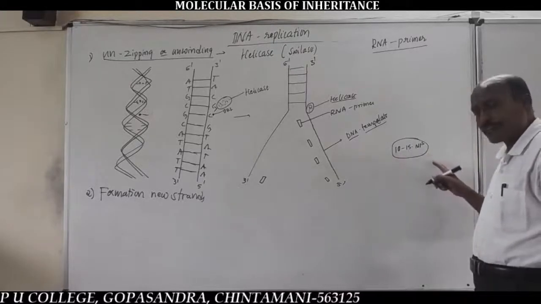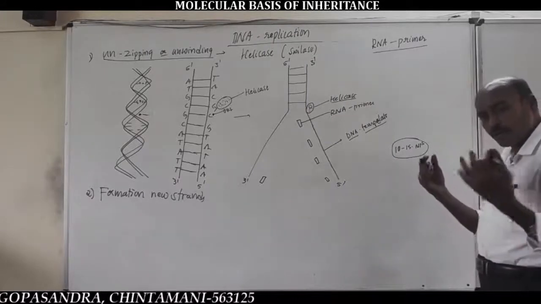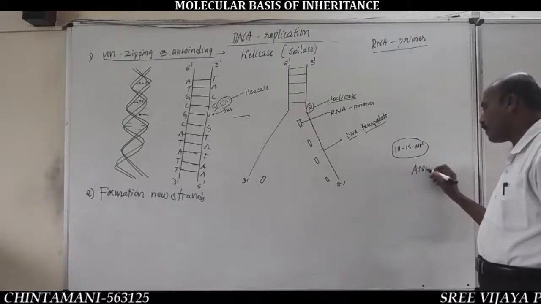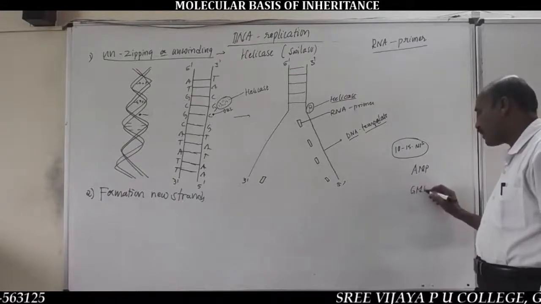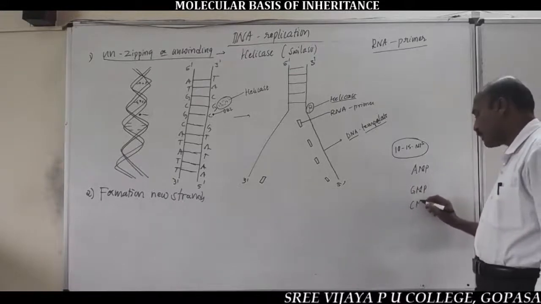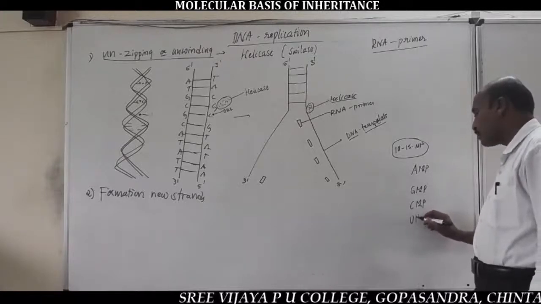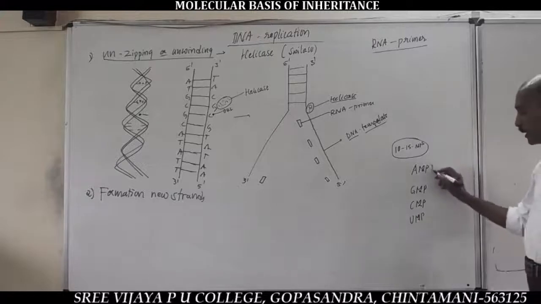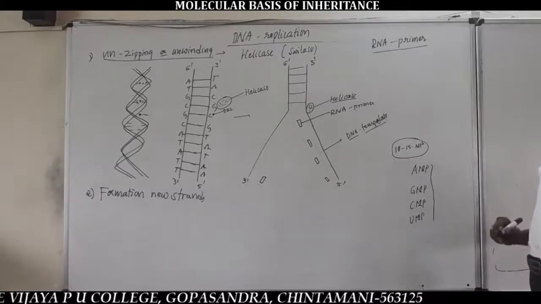These RNA nucleotides undergo polymerization, undergo binding. For example, AMP is one type of RNA nucleotide, GMP is another kind of RNA nucleotide, CMP, cytidine monophosphate, and UMP, uridine monophosphate, are the 4 different types of RNA nucleotides.